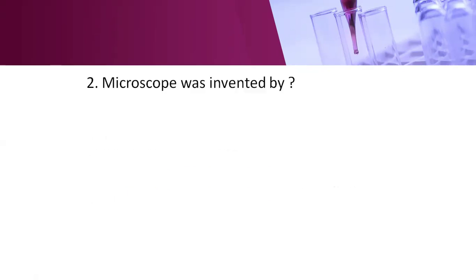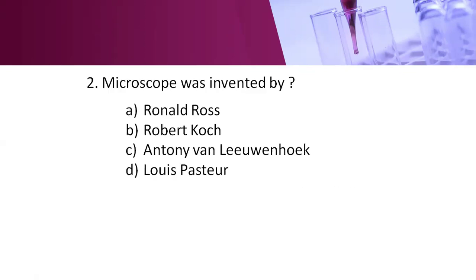Next question: microscope was invented by option A, Ronald Ross; option B, Robert Koch; option C, Antony van Leeuwenhoek; option D, Louis Pasteur. Here, the right answer is option C, Antony van Leeuwenhoek. He was the first person who prepared the microscope. He had the hobby of grinding lenses, and he used to prepare new lenses. So with his lenses, he prepared the first microscope.